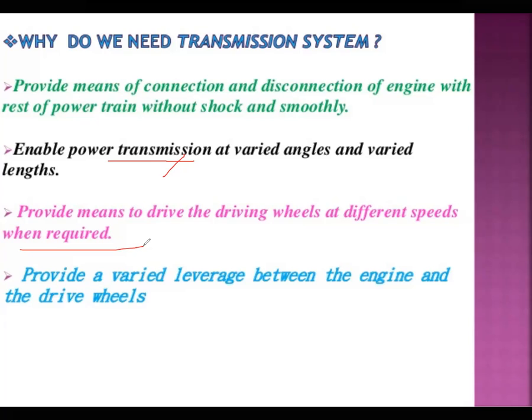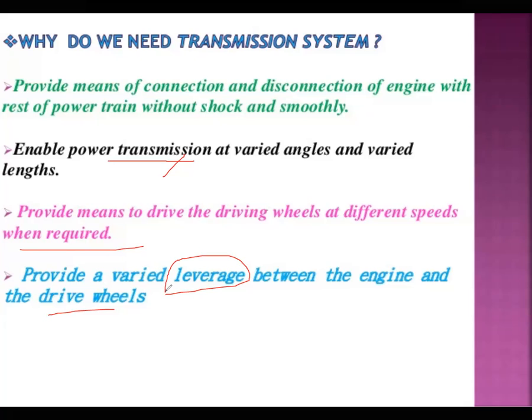The power transmission would also be varied. The power transmission is also required, right? So this is one essential condition, and to provide varied leverages between the engine and driving wheels. Leverages means the extension of the propeller shaft. Depending on the load carrying capacity of that particular vehicle, it requires leverage. So according to the leverage of that vehicle, the engine can be provided and the driving wheels also would be provided, right?